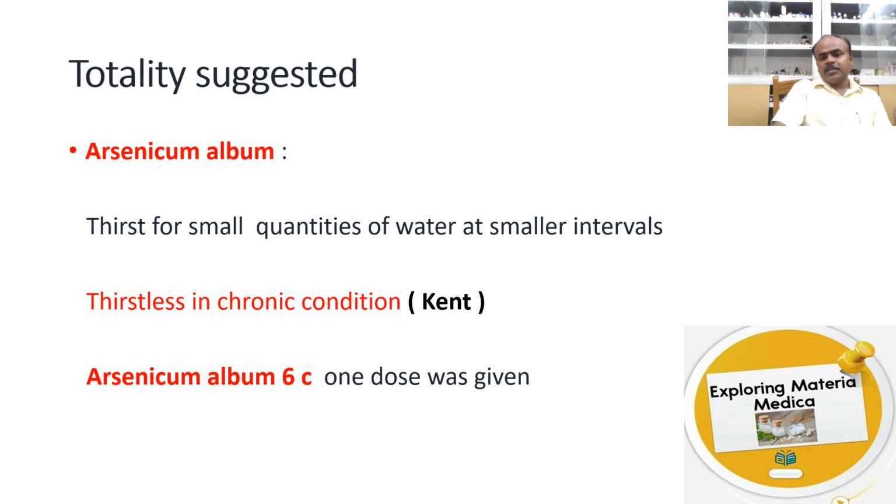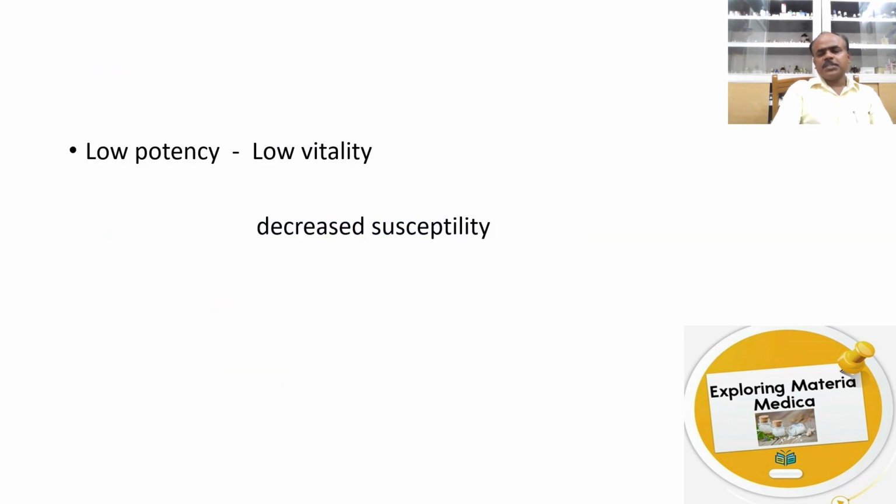So when the susceptibility is low, we need a lower potency. So Arsenicum 6C was given to this patient. This patient did not have complete inflammatory signs, so the vitality is low, and low potency was given because the susceptibility was decreased in this individual.